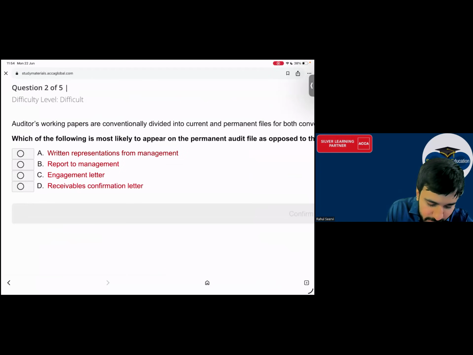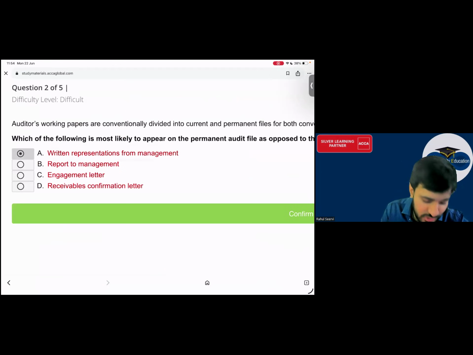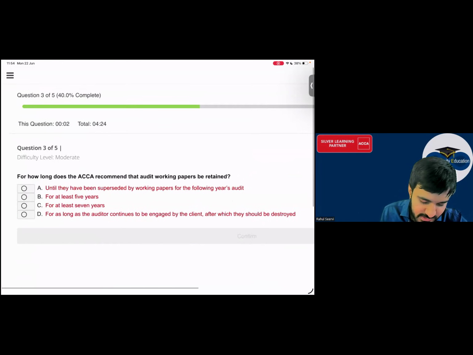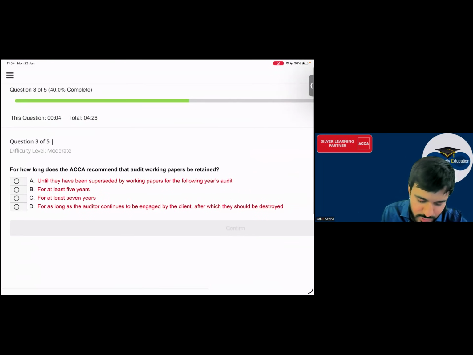Can I say C, written representation? Yes sir. Written representation change hota hai, sir. Report to management change hota hai. Engagement letter is the answer. Yes, sir. Confirm. Then, for how long does the ACCA recommend that the audit work paper should be retained?